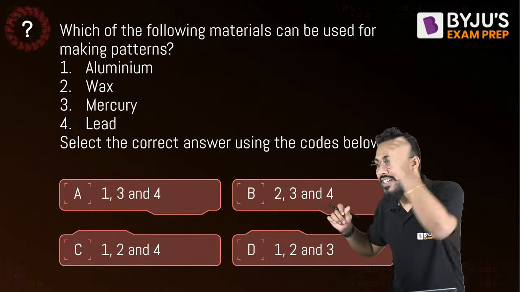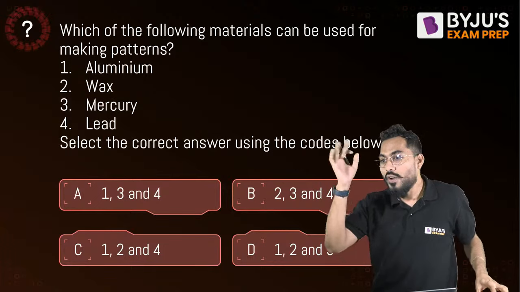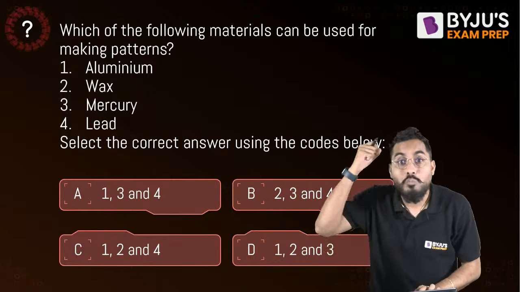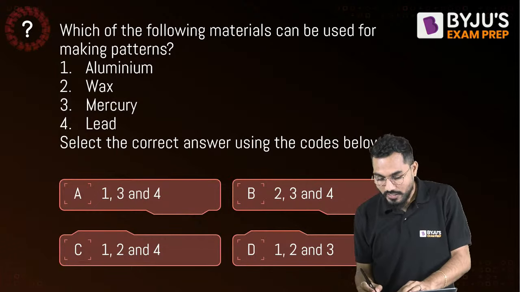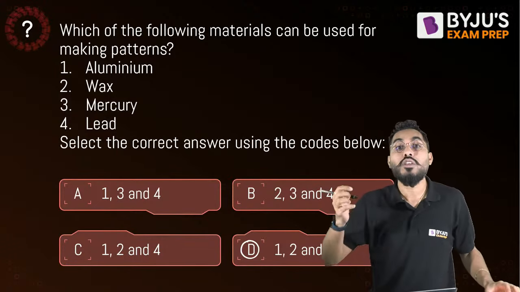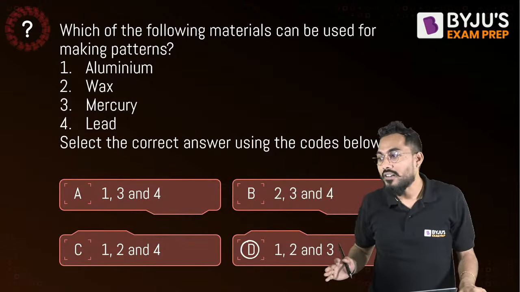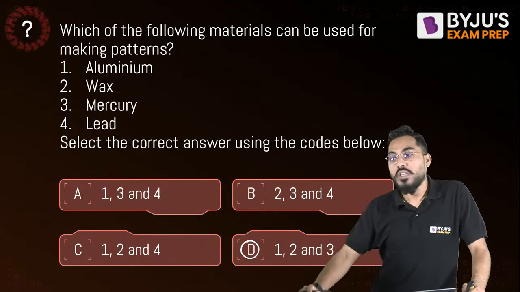So what will be the answer? Option D, 1, 2, 3. Very correct. Only one is giving the answer. The rest of the students also have to participate. It's a very interesting session, because you cannot learn to swim only by sitting at the bank of the river. Right, fine. So I'll say that D, 1, 2, 3 is the answer.